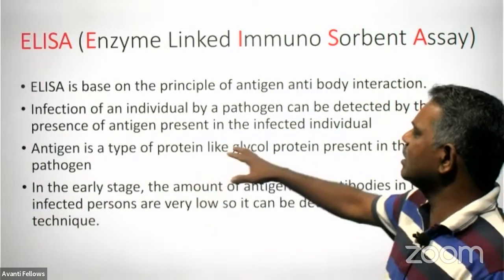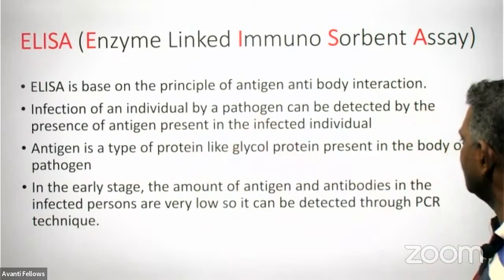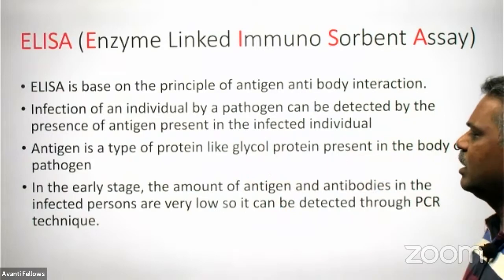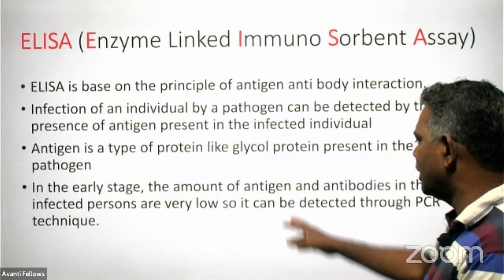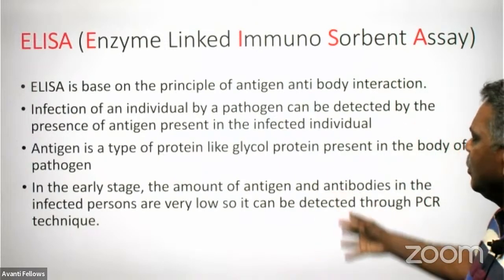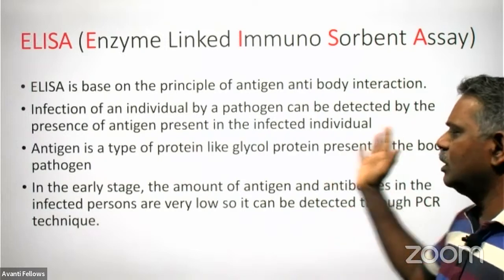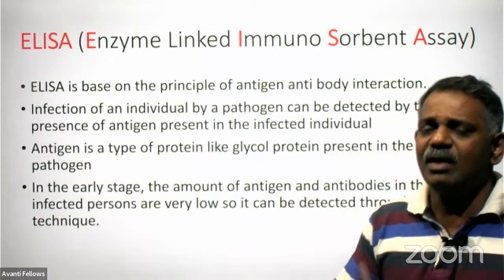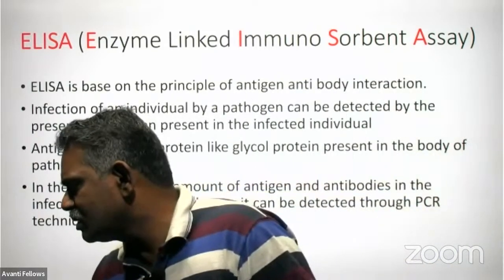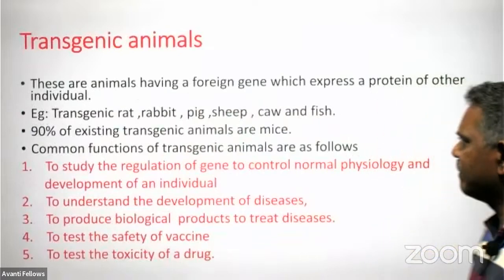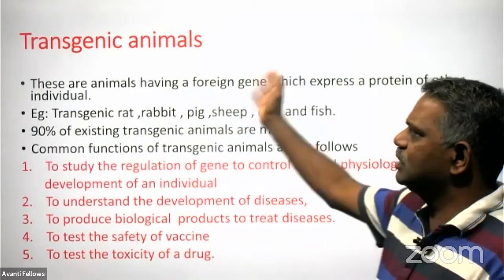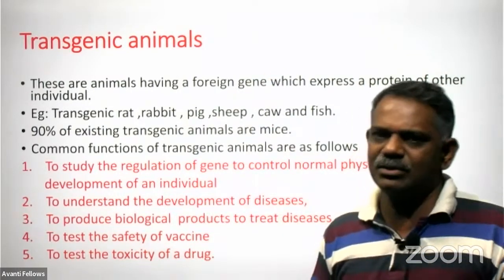These antigens are a type of protein like a glycoprotein, and it is there in the body of the pathogen that will be there in the blood. In the early stage, the amount of antigen present in the infected individual is very small, so that can be detected only through the PCR technique. Through PCR, we can multiply the content and detect its presence in the early stage. Then comes another use of biotechnology: to produce transgenic animals.